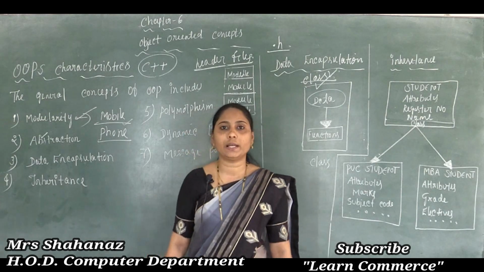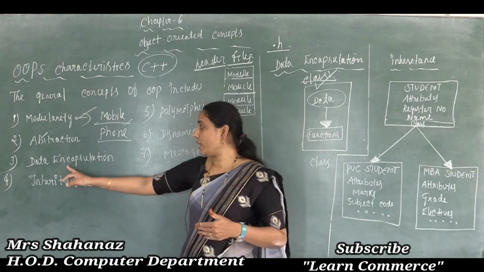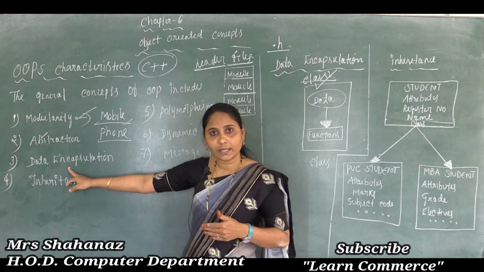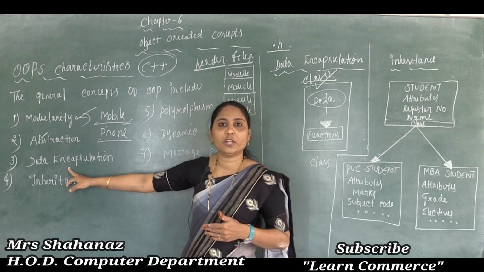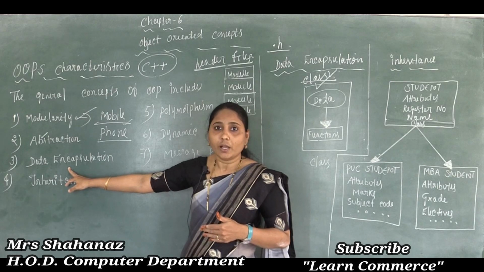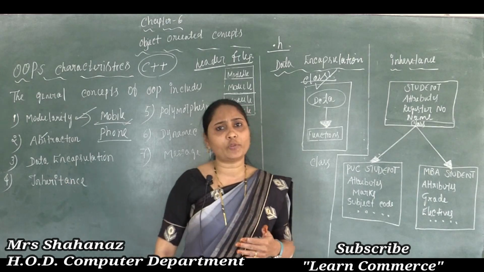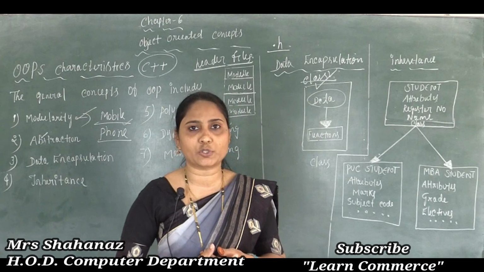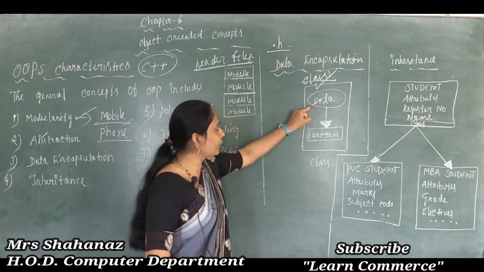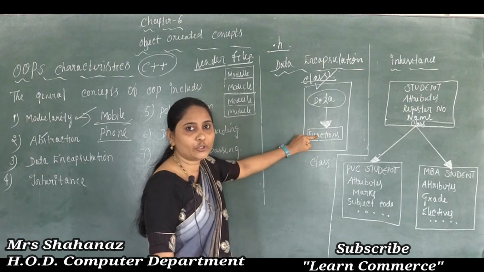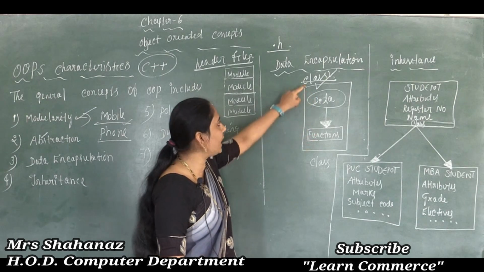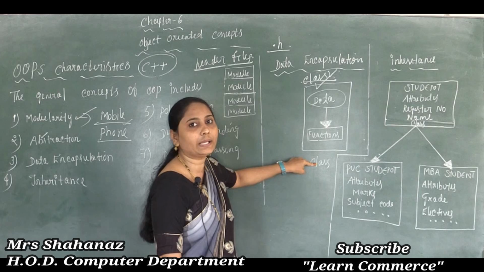So what is the encapsulation of a class, or data encapsulation? The meaning is that the wrapping of data and function into a single unit called a class is known as encapsulation.